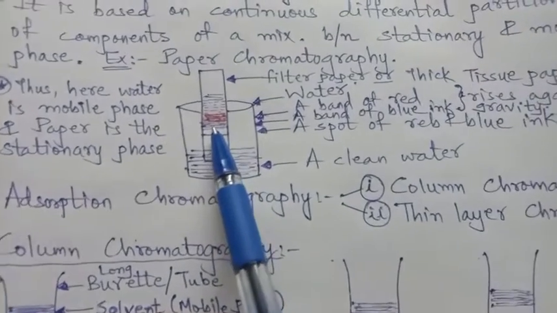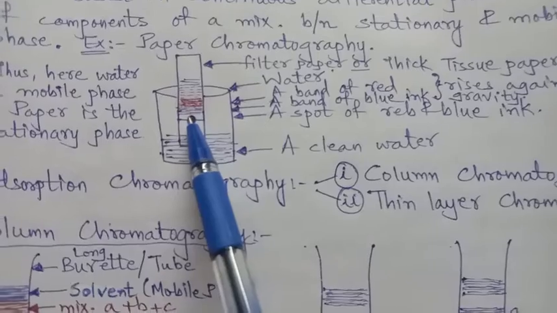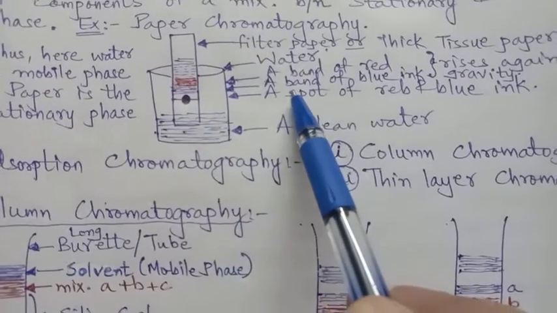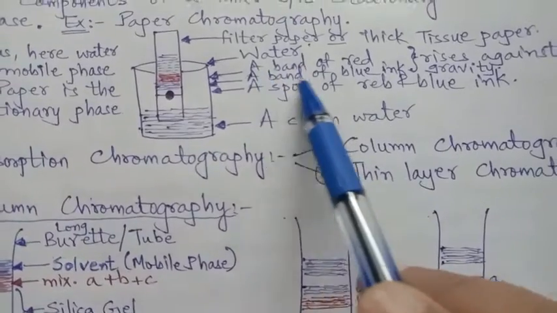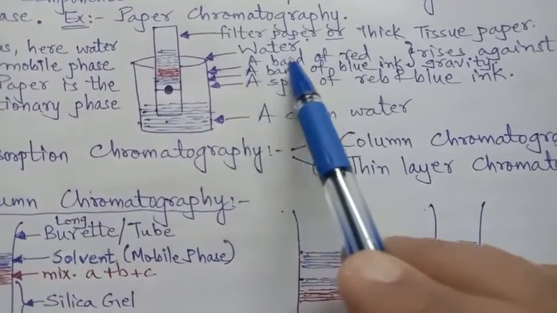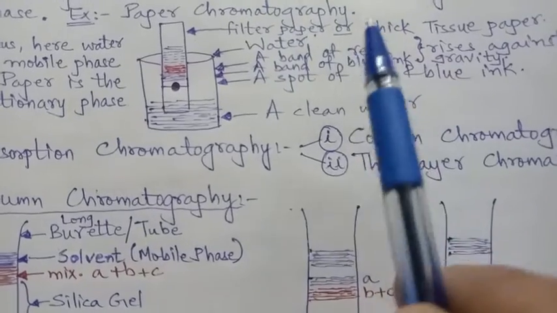I have just given an example here where red and blue inks are spotted. So the first band, blue ink, we will see, the second is red, right? This is for the idea.